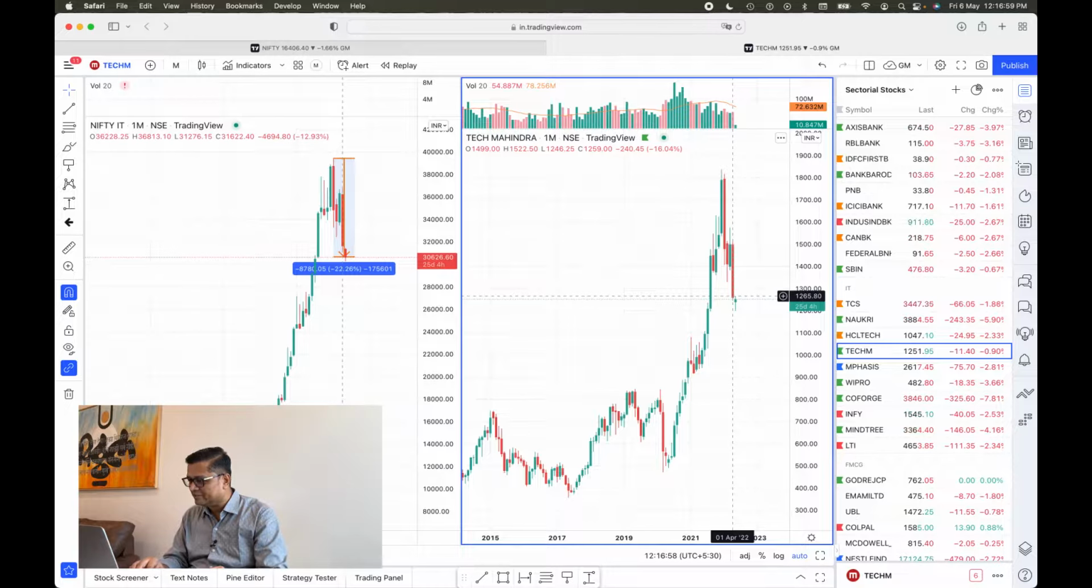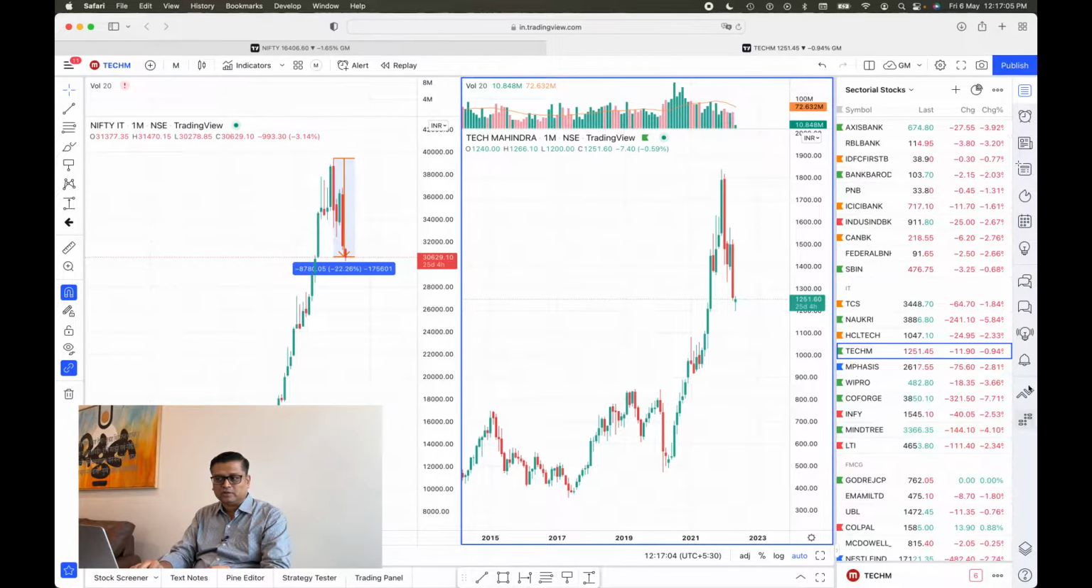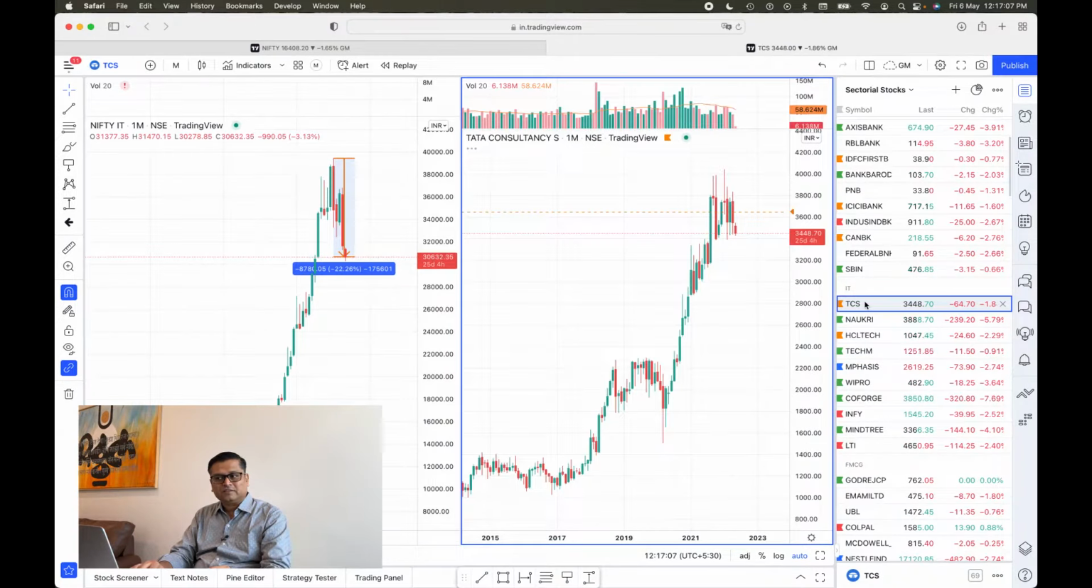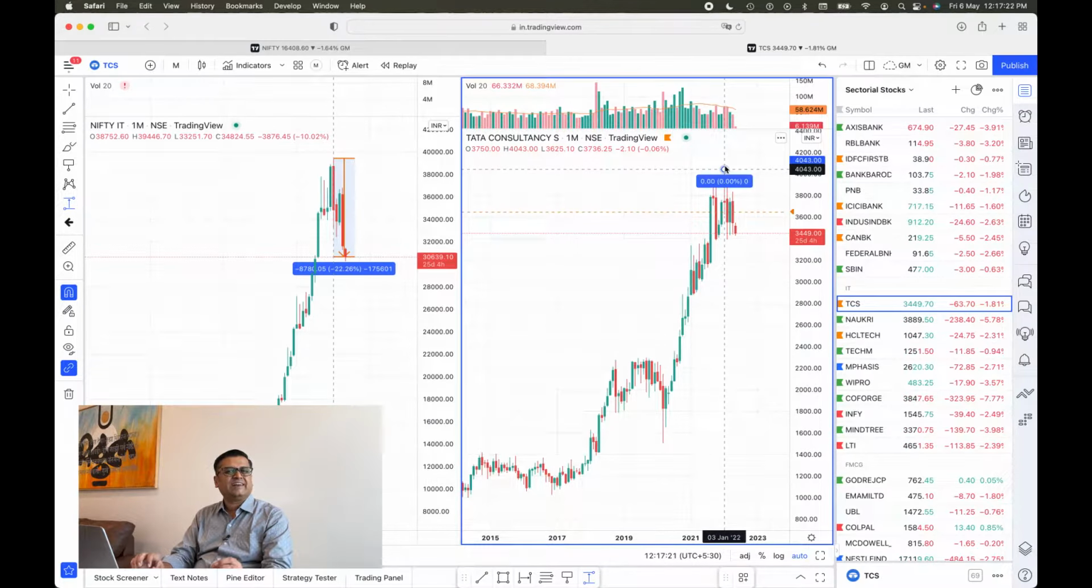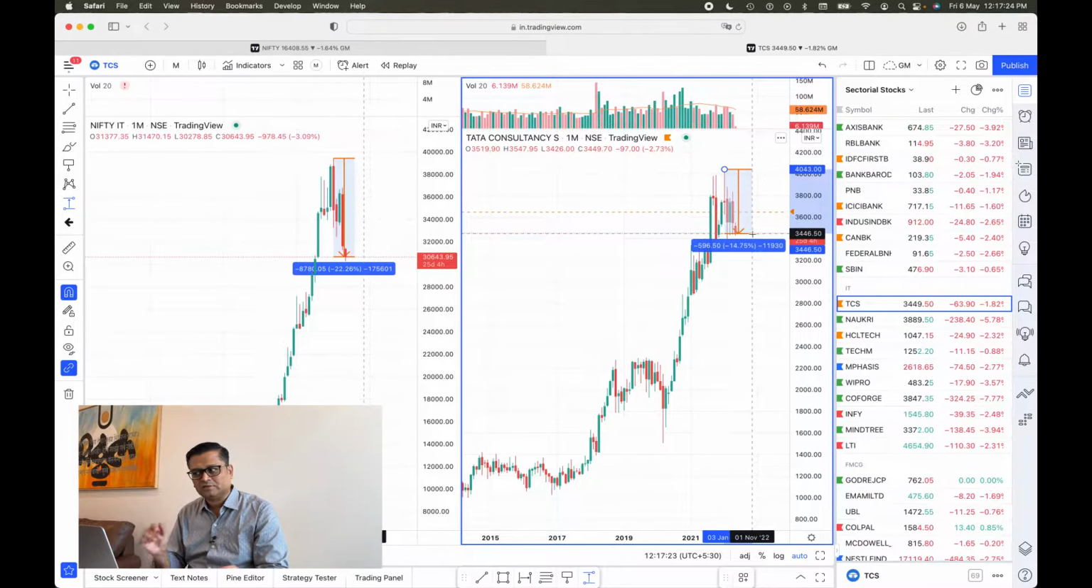So let's look at TCS, and in TCS it is consolidating. See, this started consolidating even before Nifty started correcting, but on a broader scale the fall is not as much as the IT index. Even if we take the top level and today's low, this is less than 15%. So this is an outperformer stock vis-a-vis the IT index. This is one of the stocks which will be an outperformer.